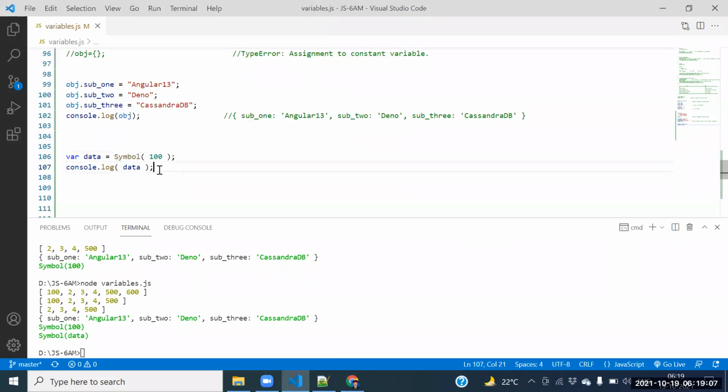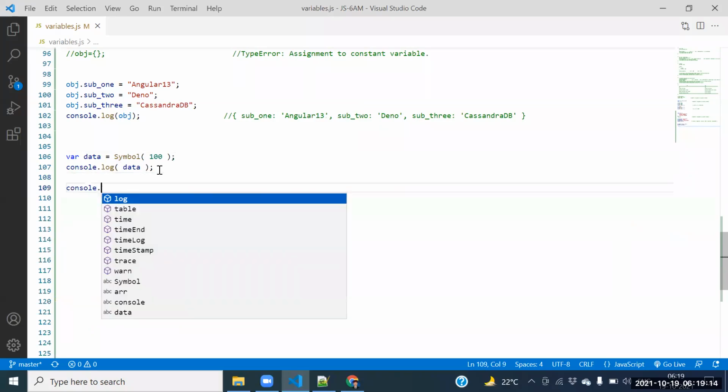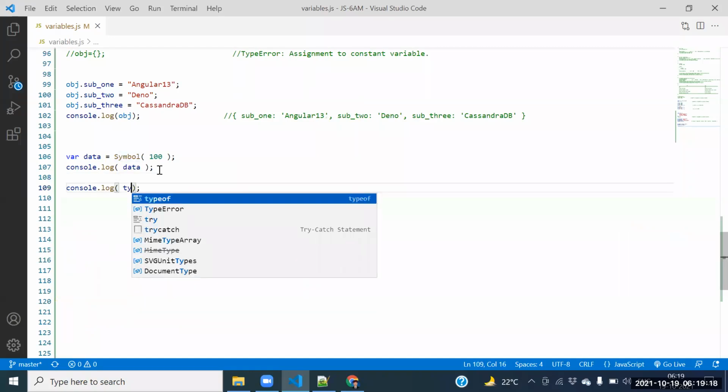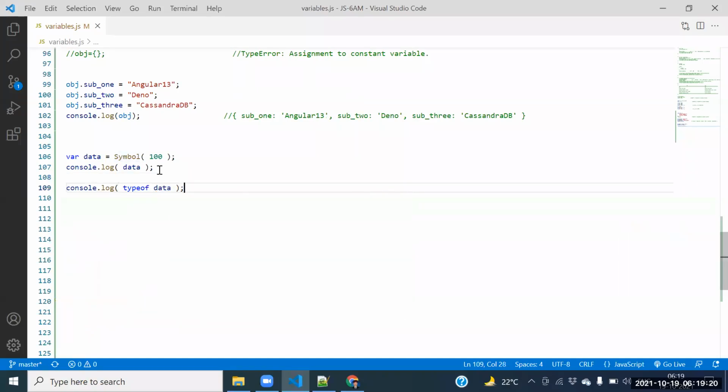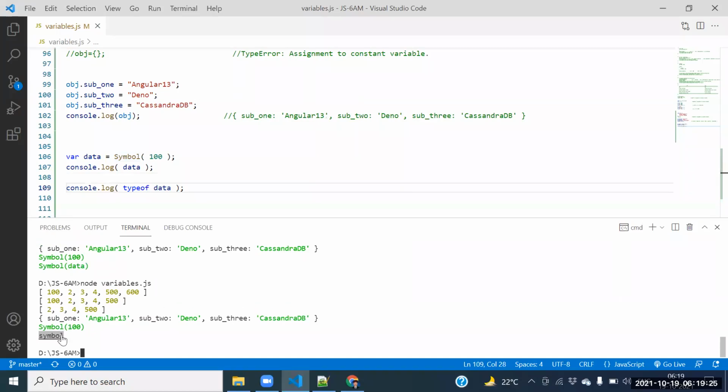Fine. Guys, we need to know the data type. How can I know the data type here? Console dot log of type of data. So what is the output we are getting? Symbol. The output is symbol.